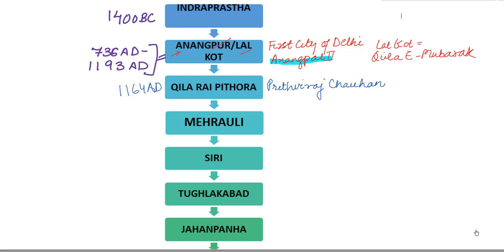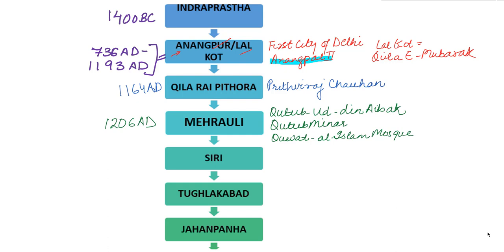Qutbuddin started the construction of Qutub Minar and he also constructed the Quwat al-Islam Mosque. The area in which all this was constructed was called Mehrauli, which is also the second city of Delhi. He built it on top of the first city. We will learn about the Qutub Minar in the upcoming lectures, but one thing to be noticed here is that it is said that Qutbuddin Aibak destroyed 27 Jain temples initially housed in the Qutub complex, and the building material for such a mosque was used from the debris of these pillars.